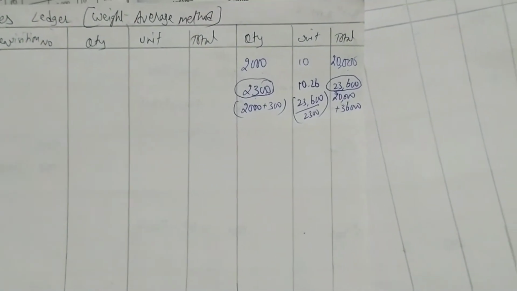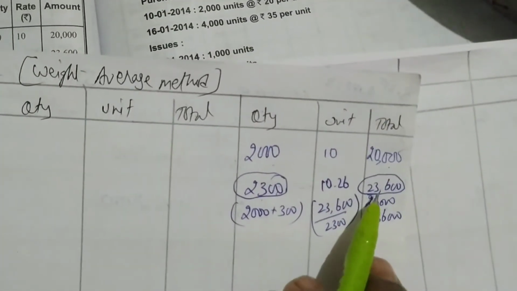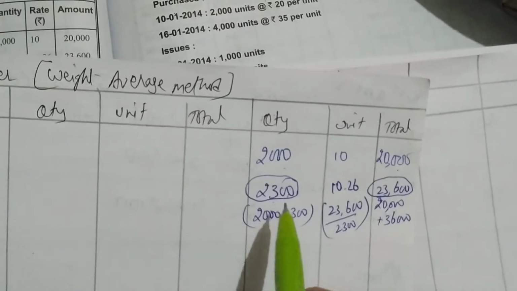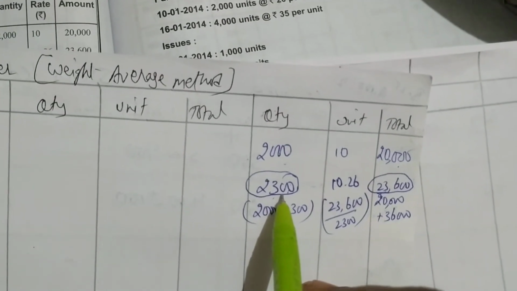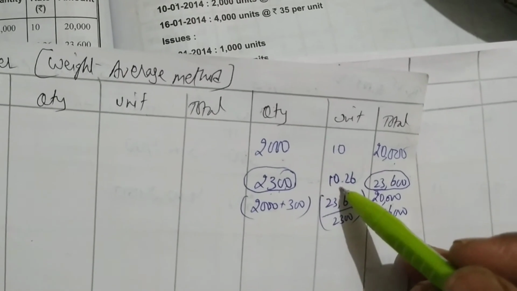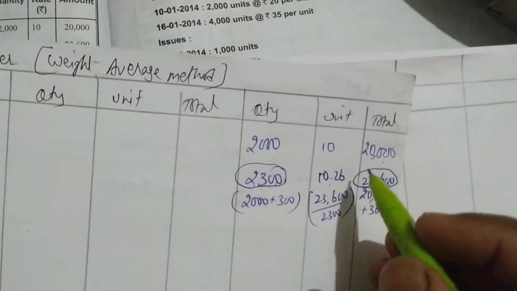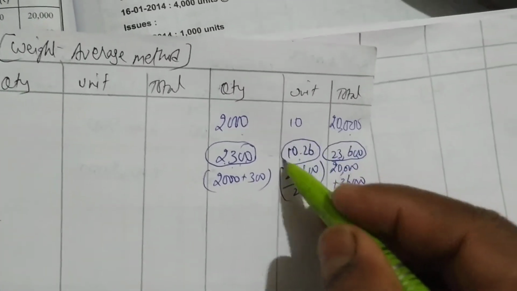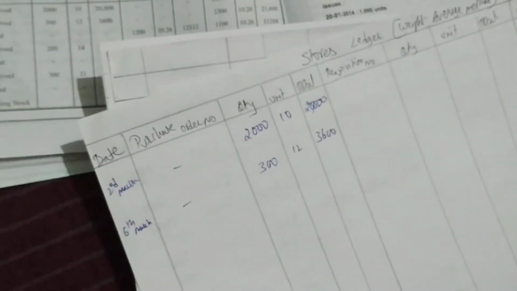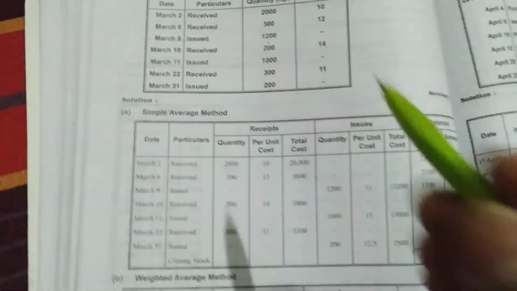What is the formula? Total cost of material in stock divided by total quantity of material in stock. The total cost of material is 23,600 and the total quantity is 2,300. So to get this unit price, 23,600 divided by 2,300 is 10 rupees 26 paisa. This is our unit price. Okay, next. The 6th March is done. Next we have an issue on March 9th. Issued is 1,200. So let me write 9th March.